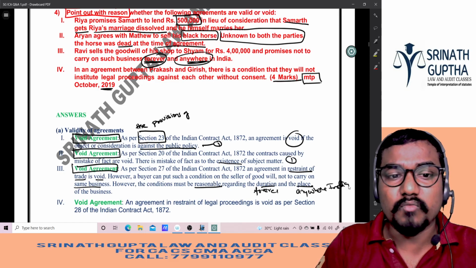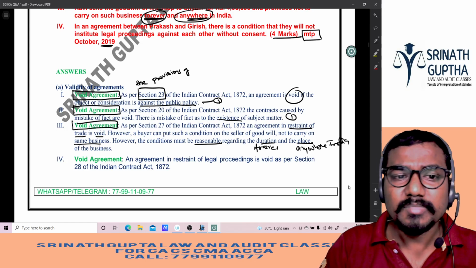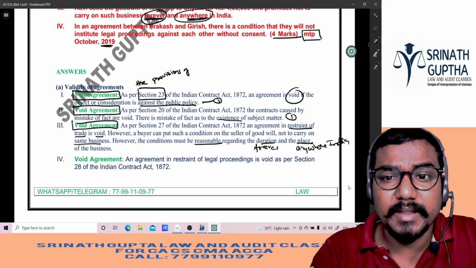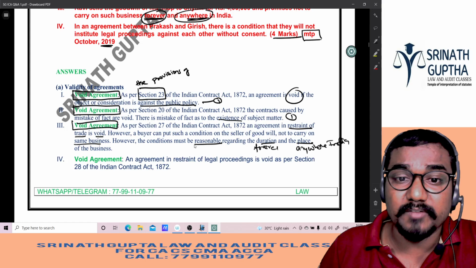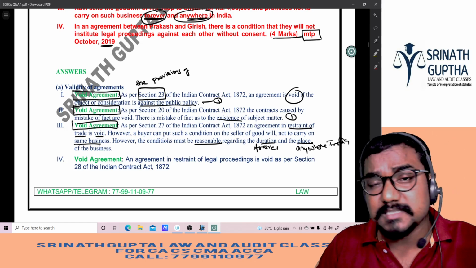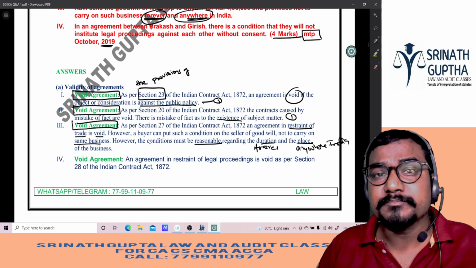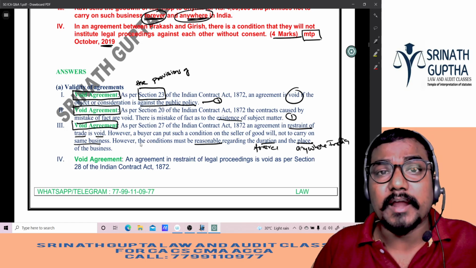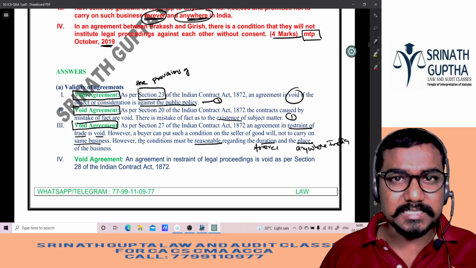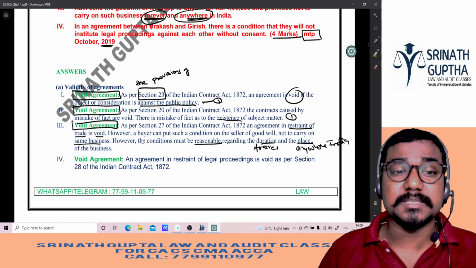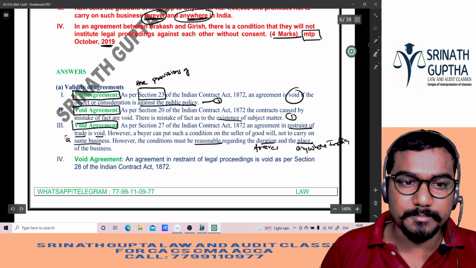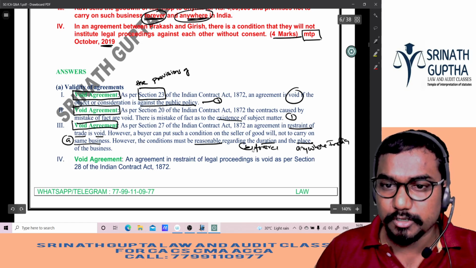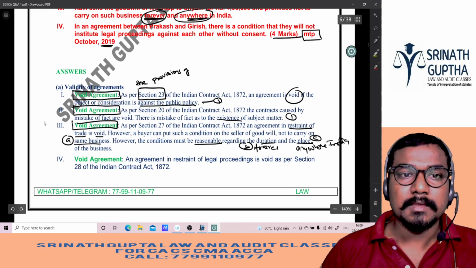Void agreement, beta. You will get 1 mark if you write agreement in restraint of trade along with this logic. However, an agreement in restraint of trade is void. The exception is goodwill, and the condition must be reasonable: same business, reasonable duration and reasonable place.